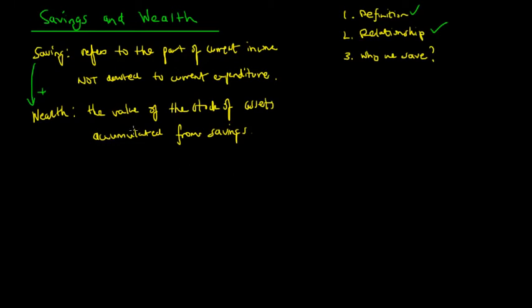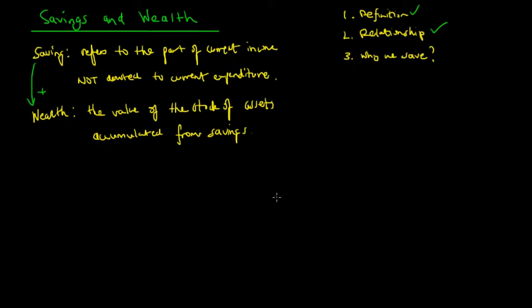And it's very important to save because we have many different uses for our savings. Now we're going to look at this idea of savings. We've seen the relationship between savings and wealth. Wealth is the accumulated value of our savings, and savings is that part of income not devoted to current consumption. So we're going to look at why we save. There are three major reasons as to why we save.